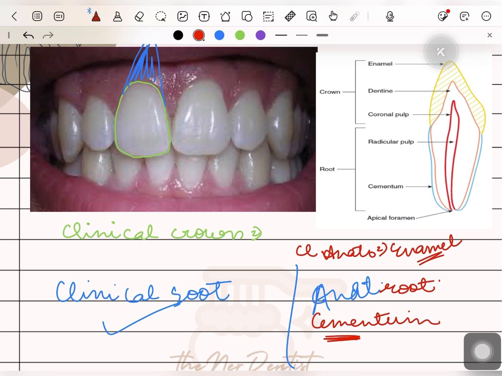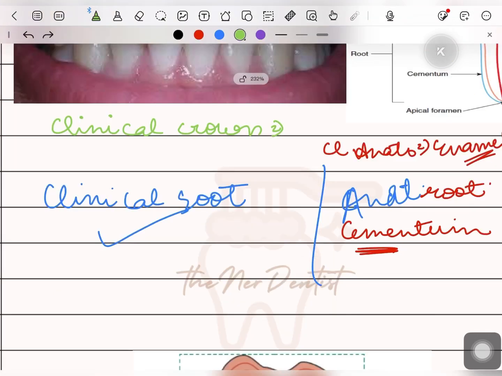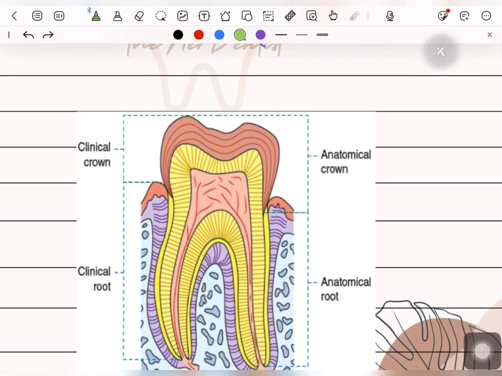This question is important for theory questions because it comes as a key. What do you mean by clinical crown and what are the differences among these? The clinical crown may be smaller or larger than the anatomical crown. There can be two situations. The first is when the clinical crown is smaller than the anatomical crown. This is a newly erupted tooth.